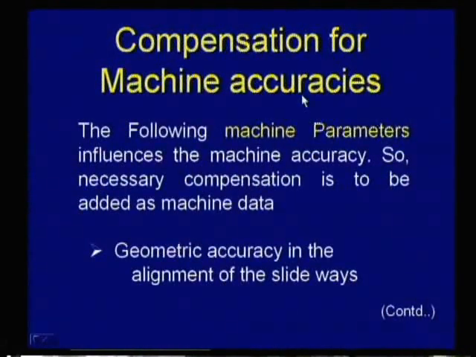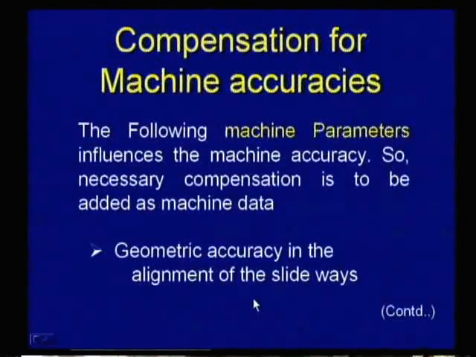Now we will go to the certain compensations which one generally provides for the CNC machine. Let us go to the slide. Compensations for machine accuracies. The following machine parameters influence the machine accuracy. So, necessary compensation is to be added as machine data.